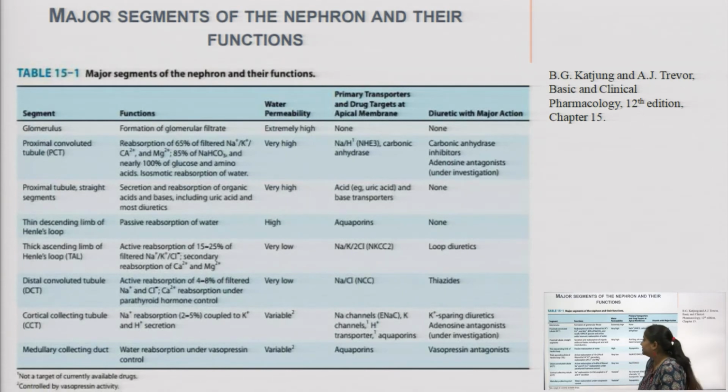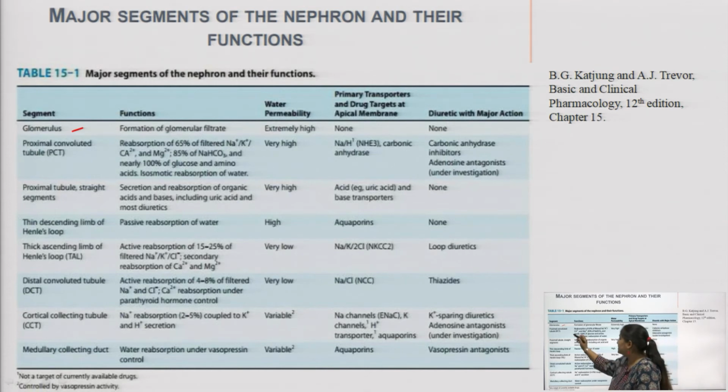So, what are the major segments of the nephron? First is the glomerulus, which basically does the formation of glomerular filtrate, and it has extremely high water permeability, that means all the water comes inside the glomerulus.